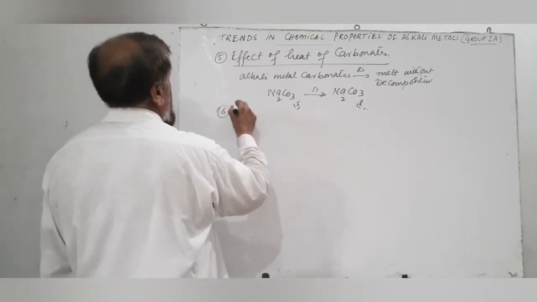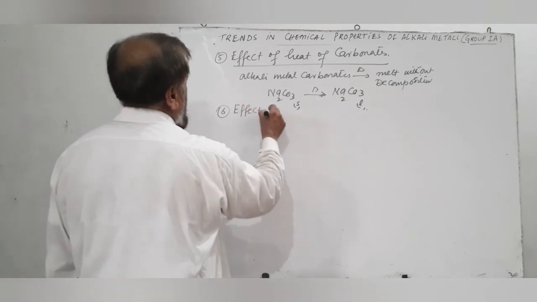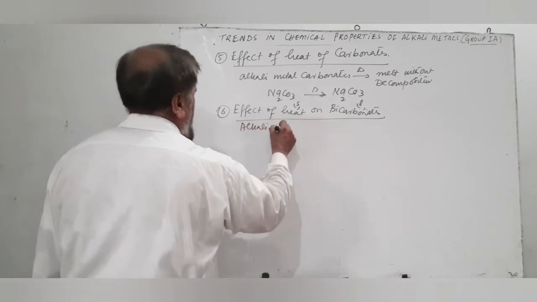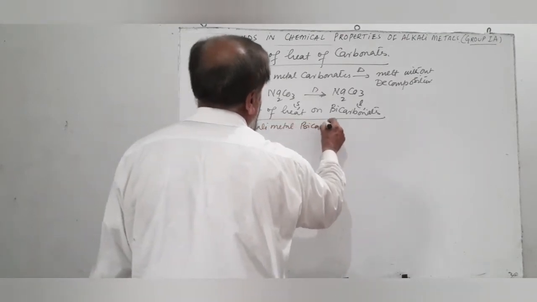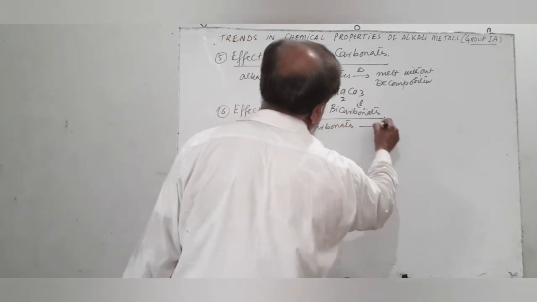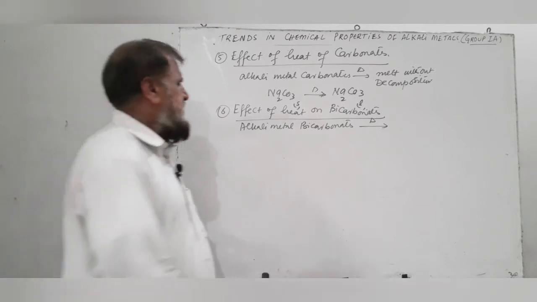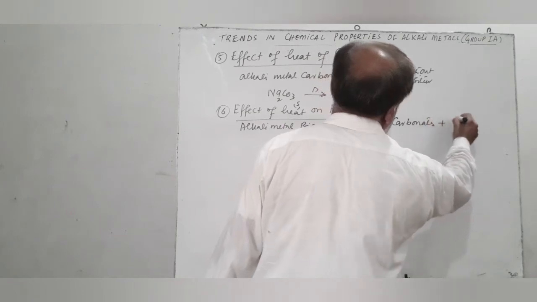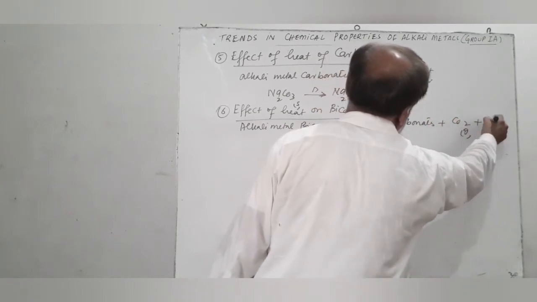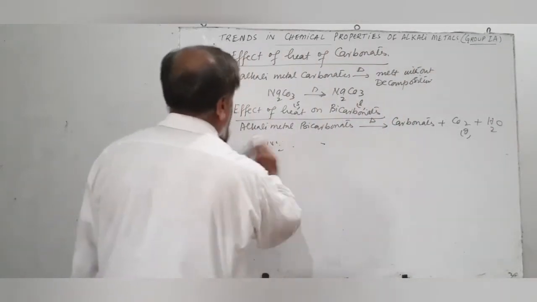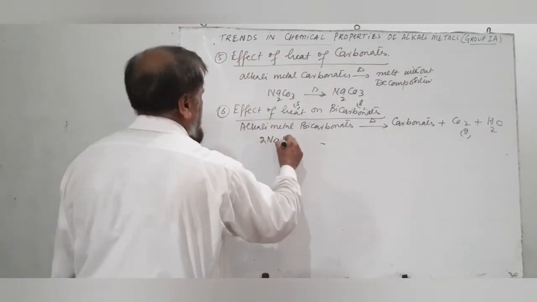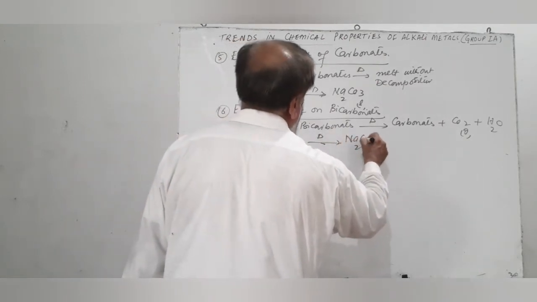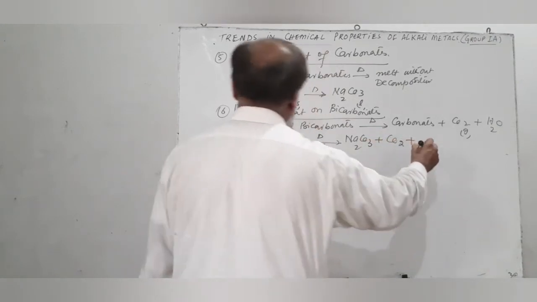The sixth property is the effect of heat on bicarbonates. When alkali metal bicarbonates are heated, they decompose and produce carbonates and liberate carbon dioxide gas and also produce water. Let us consider the case of sodium bicarbonate, 2NaHCO3 solid. When it is heated, it produces sodium carbonate plus carbon dioxide plus water.